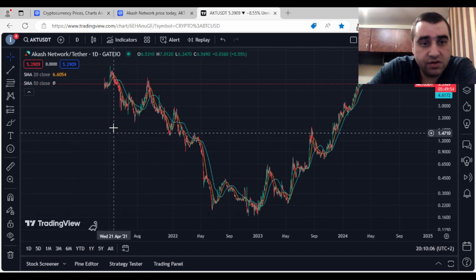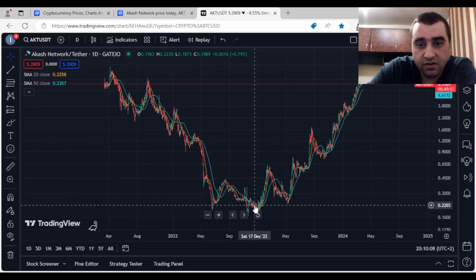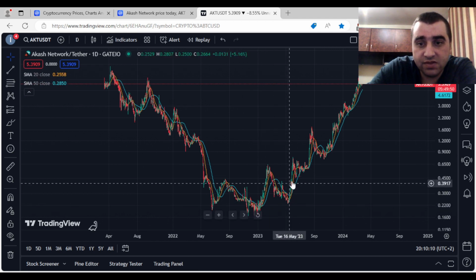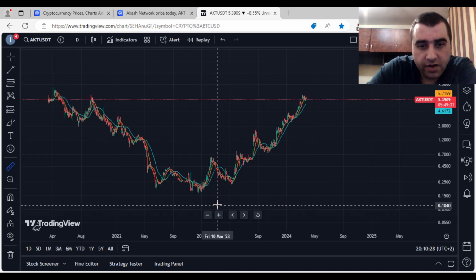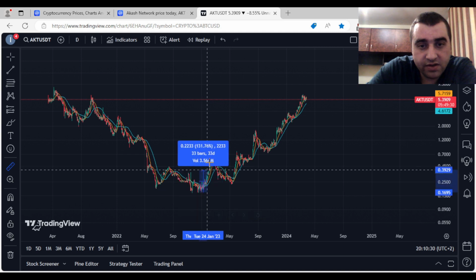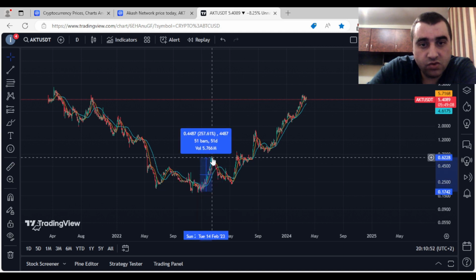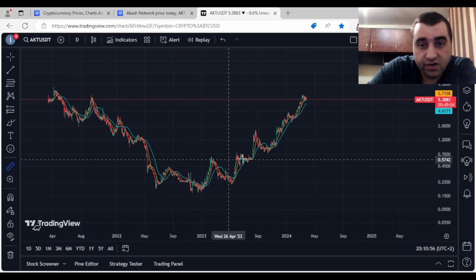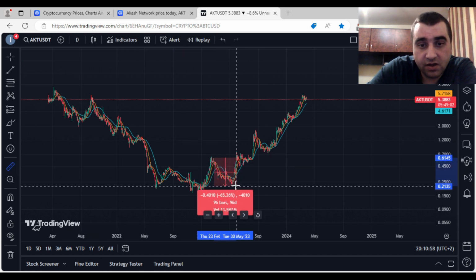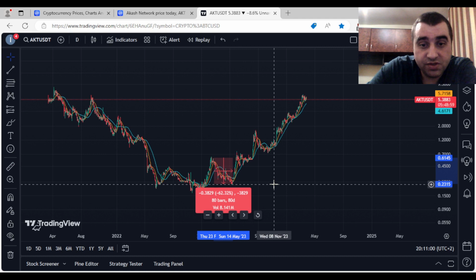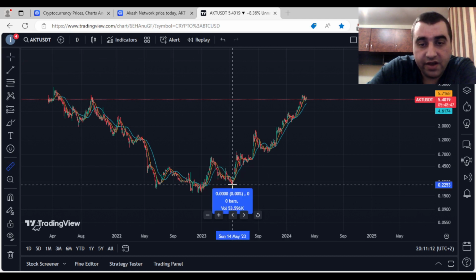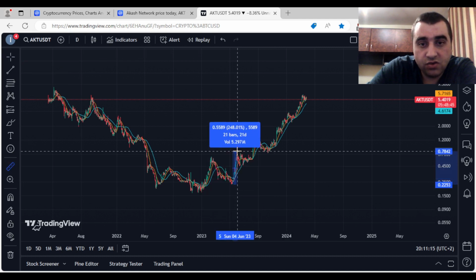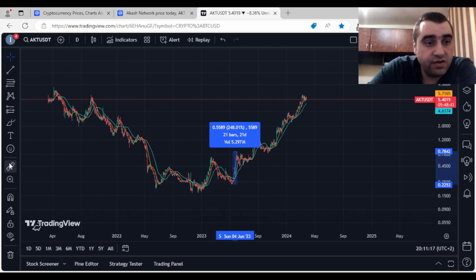So after the bear market, we see some impressive volatility, and let's see what that means. The price increased 257% in 51 days. After that it dropped about 62% in 80 days, and after that the price pumped 248% in 21 days.